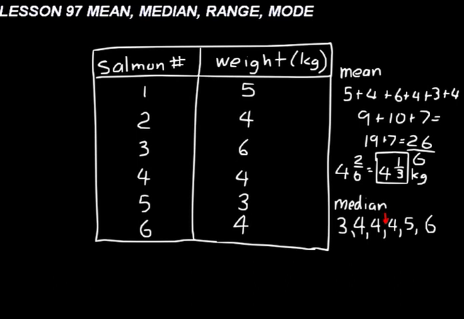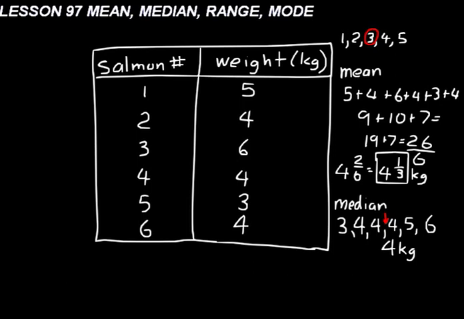Well, the average of 4 and 4 would just be 4. So the median, therefore, is 4 kilograms. Now, just for a comparison here, just think if you had this set of data, 1, 2, 3, 4, and 5. The median on that would just be 3, because it's right in the middle. So you have 2 to the left, 2 to the right.